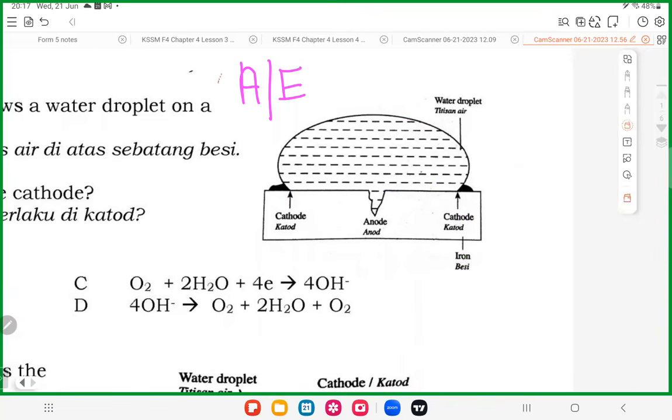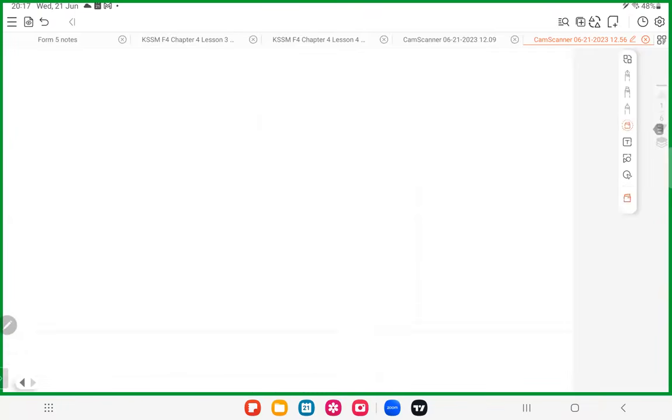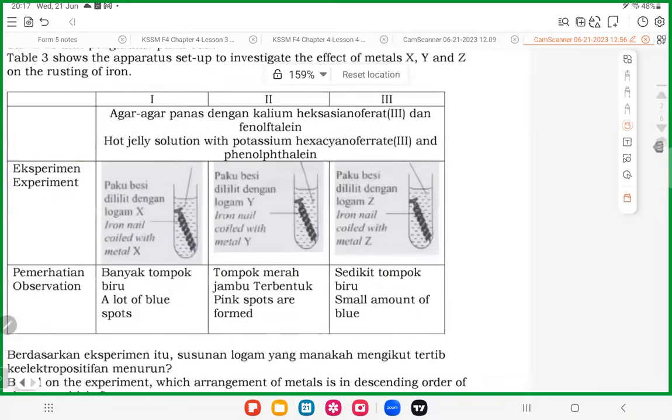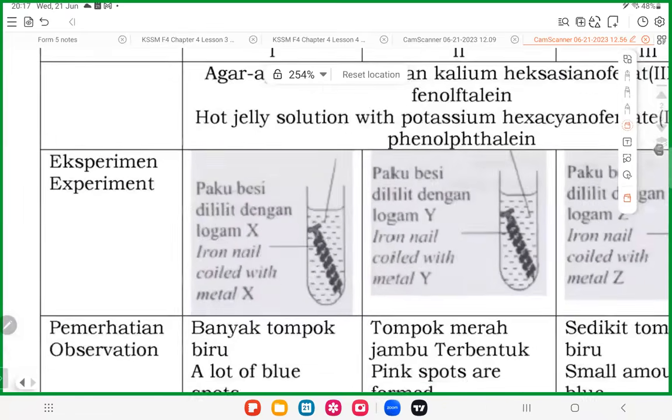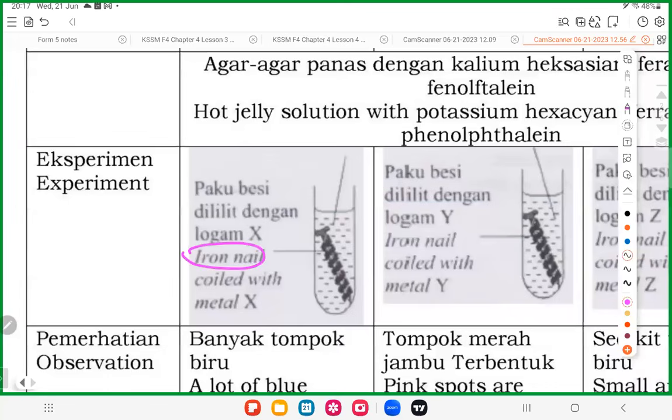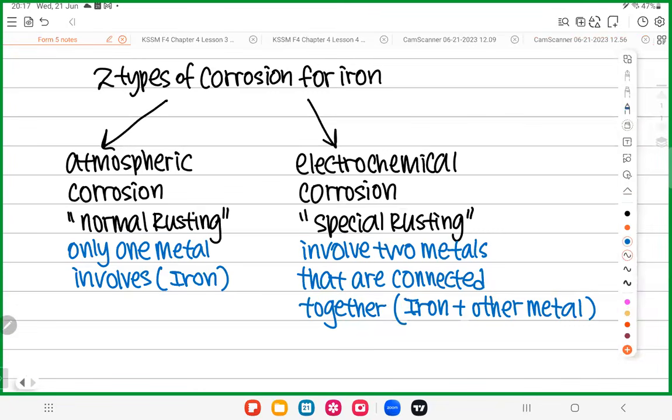Another one, very easy. Look at this diagram. You can see you have an iron nail, and then it is coiled with another metal X. Iron is one metal, metal X is another metal, two metals, electrochemical corrosion. Understand? So we learn step by step. First of all, when you get the picture, you know whether this is atmospheric corrosion or electrochemical corrosion. Only then will I go further and teach you the details one by one. Okay, let's start.